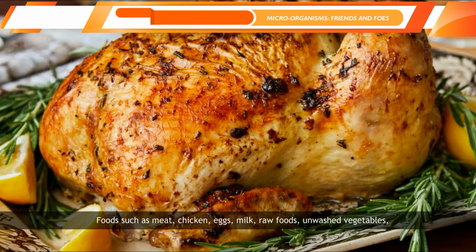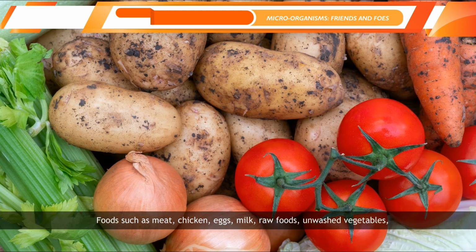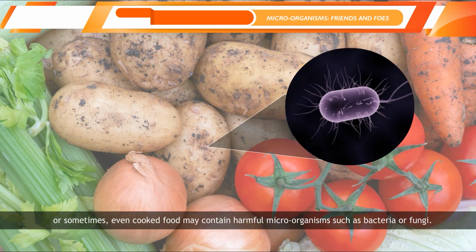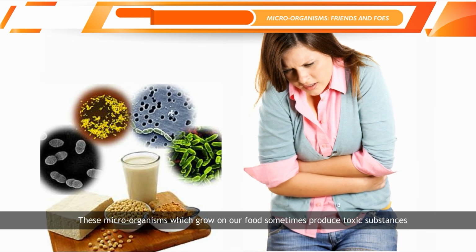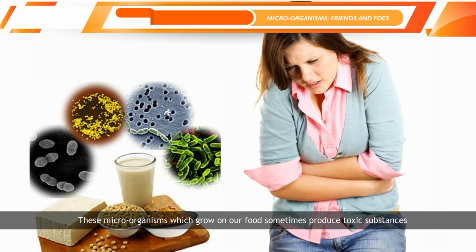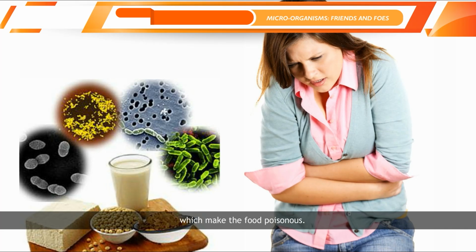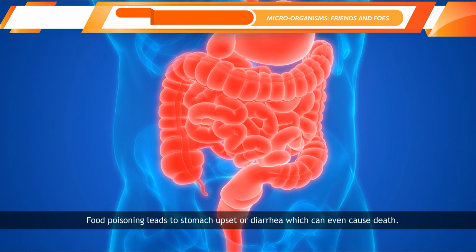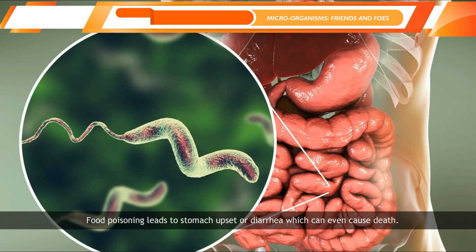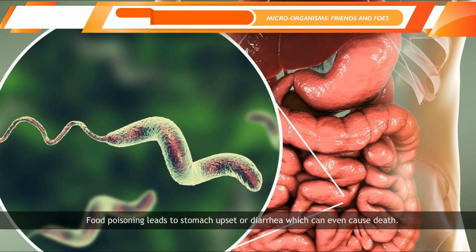Foods such as meat, chicken, eggs, milk, raw foods, unwashed vegetables, or sometimes even cooked food may contain harmful microorganisms such as bacteria or fungi. These microorganisms, which grow on our food, sometimes produce toxic substances which make the food poisonous. Consumption of such food may lead to a sickness called food poisoning. Food poisoning leads to stomach upset or diarrhea, which can even cause death.